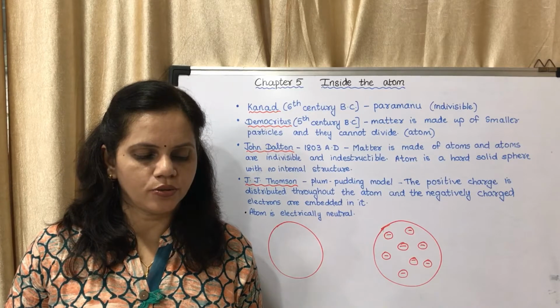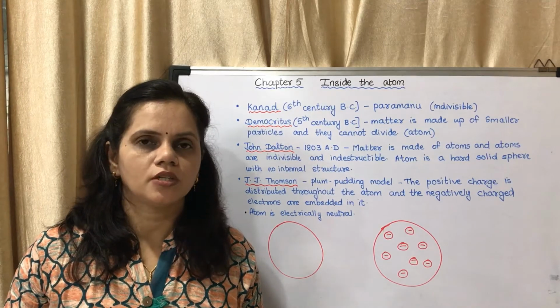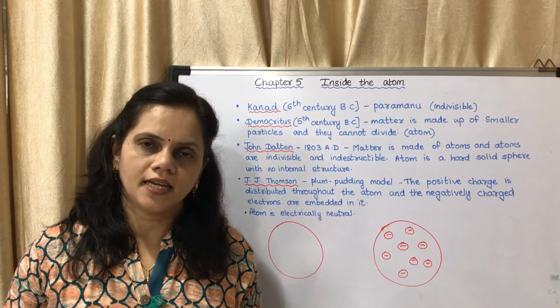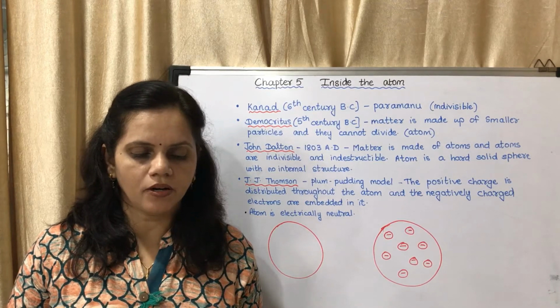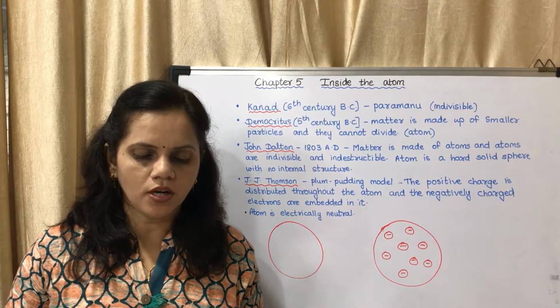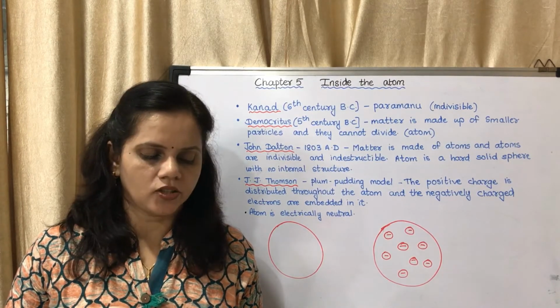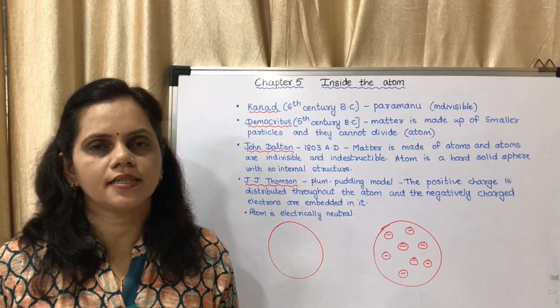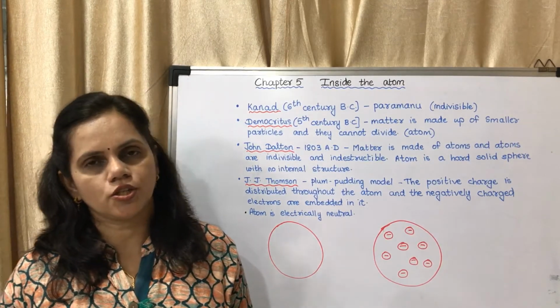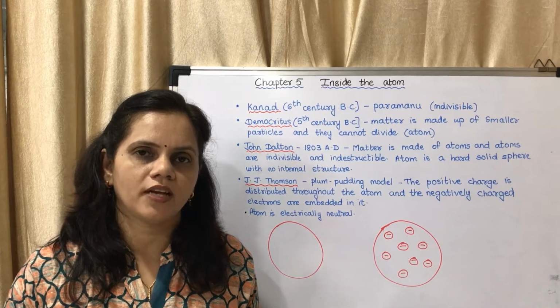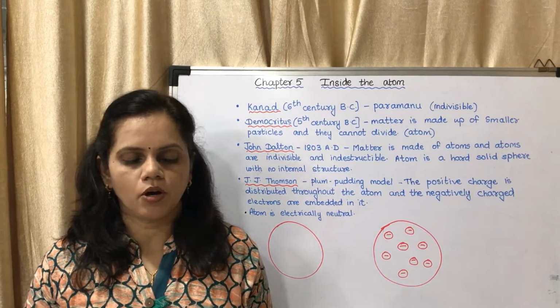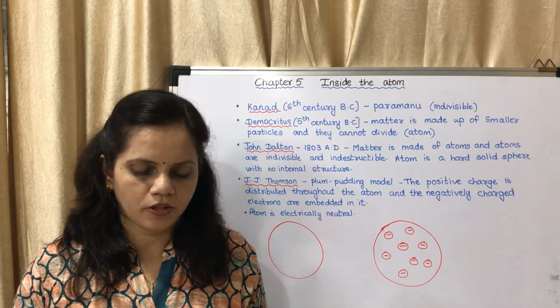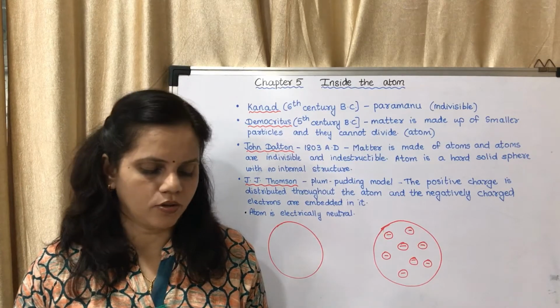Nitrogen, N2, that is two atoms, so it is a molecule. Single type of atoms in the molecule, and it is an element. Next is methane. There is carbon also, hydrogen also, so there are two different types of elements, so it is a molecule, different types of atoms, and it is a compound.